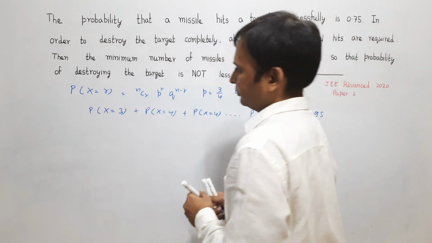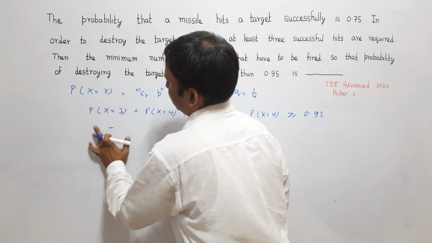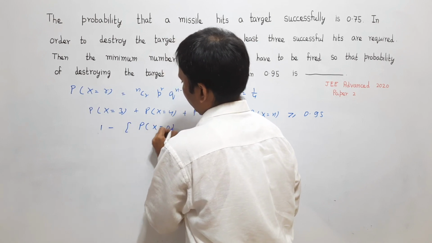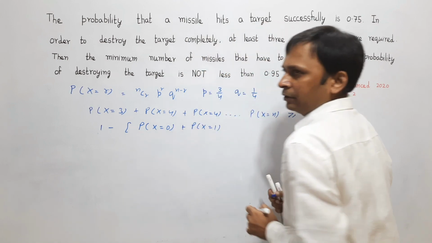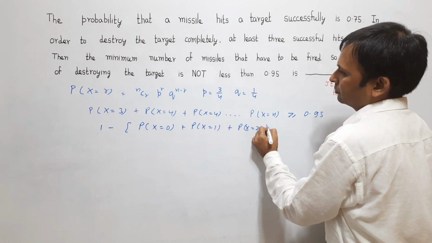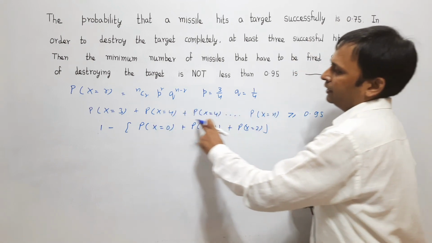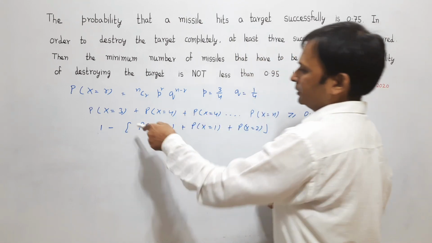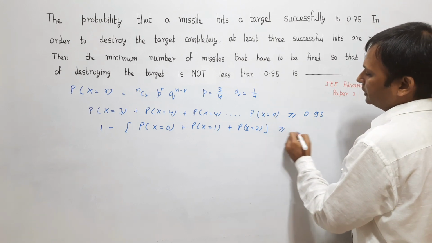So I can say 1 minus the probability that there is no hit, that is x is equal to 0, the probability that there is exactly 1 hit, or the probability that there are 2 hits. This bracket denotes the total probability of failure, because if the missile hits fewer than 3 times, it will not destroy the target. So 1 minus the unfavorable probability gives us the total favorable probability.